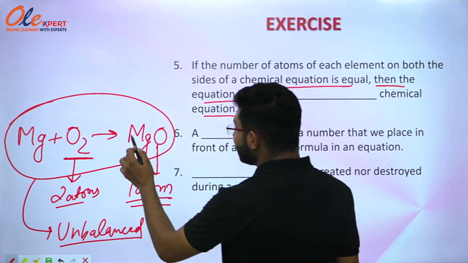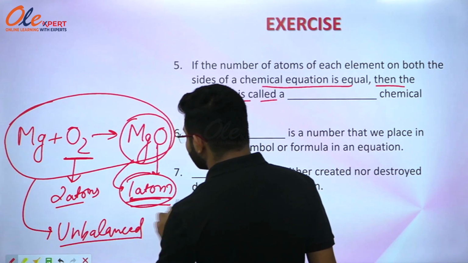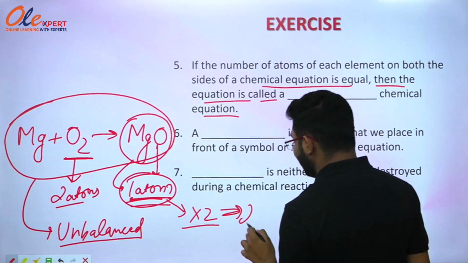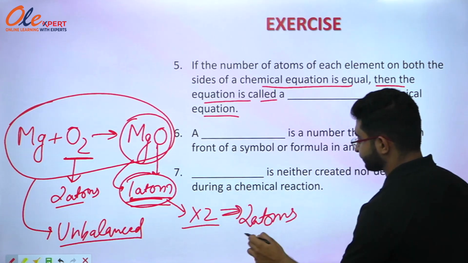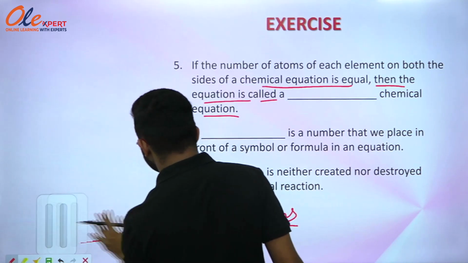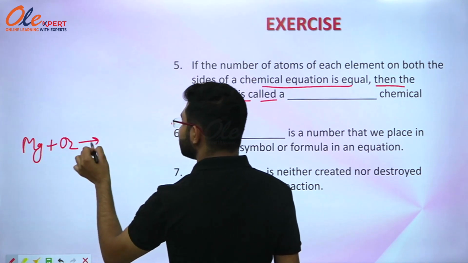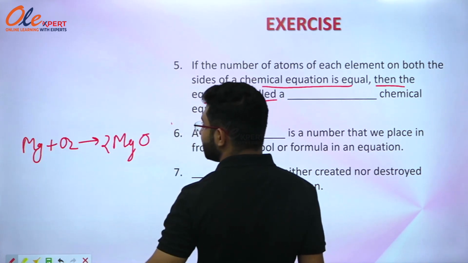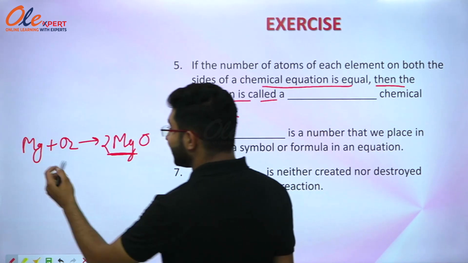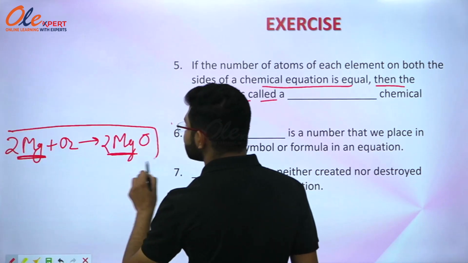But when we want to balance the equation, what we have to do? We have to just multiply this whole compound with 2. Because here you can see that there is only one atom of oxygen, and when you multiply with 2, then you will get 2 atoms of oxygen. Okay, so then the equation becomes Mg plus O2 gives 2 MgO. Now you can see that there are 2 atoms of magnesium here, but on the other side there is only one atom, so you will multiply 2 here also. So this is the complete balanced equation.